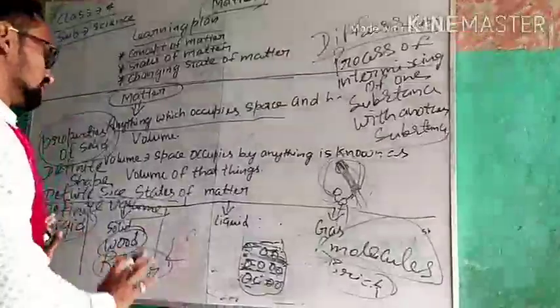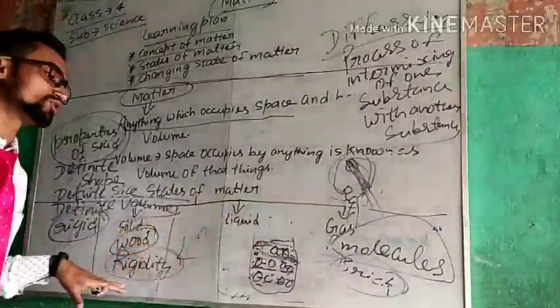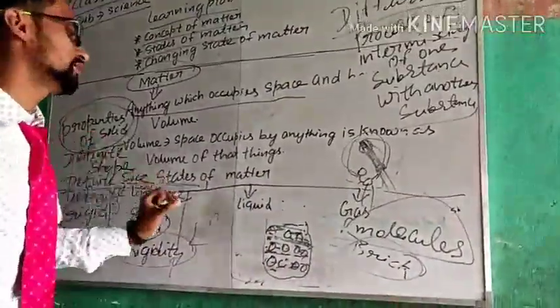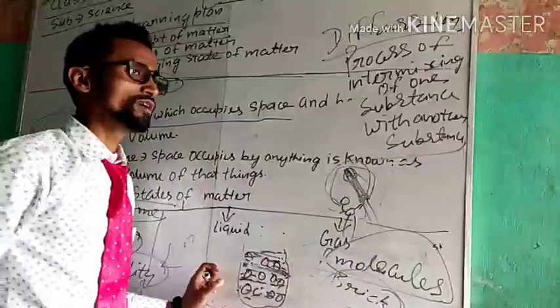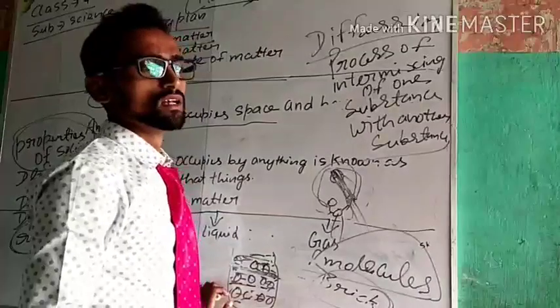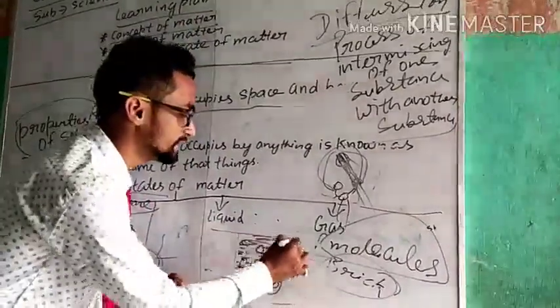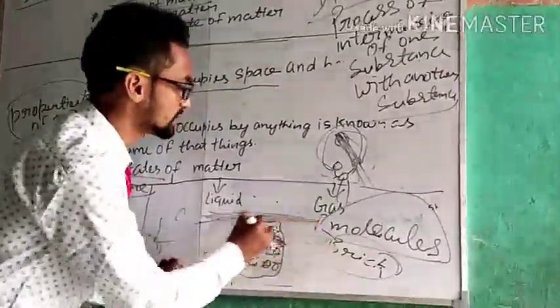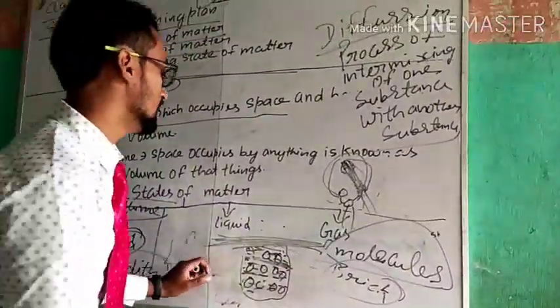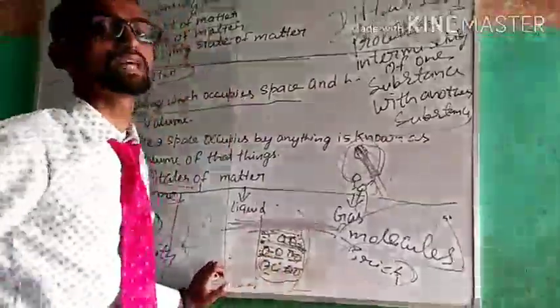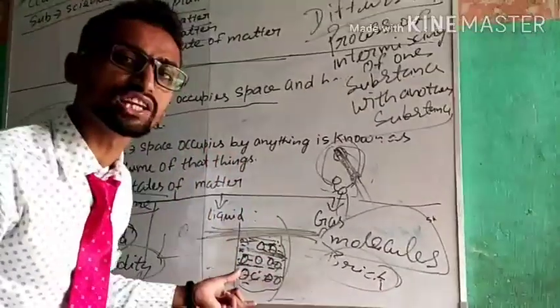Now talking about the other properties of liquids and gases. Liquid has indefinite shape. It means liquid can take the shape of the container in which it is poured.